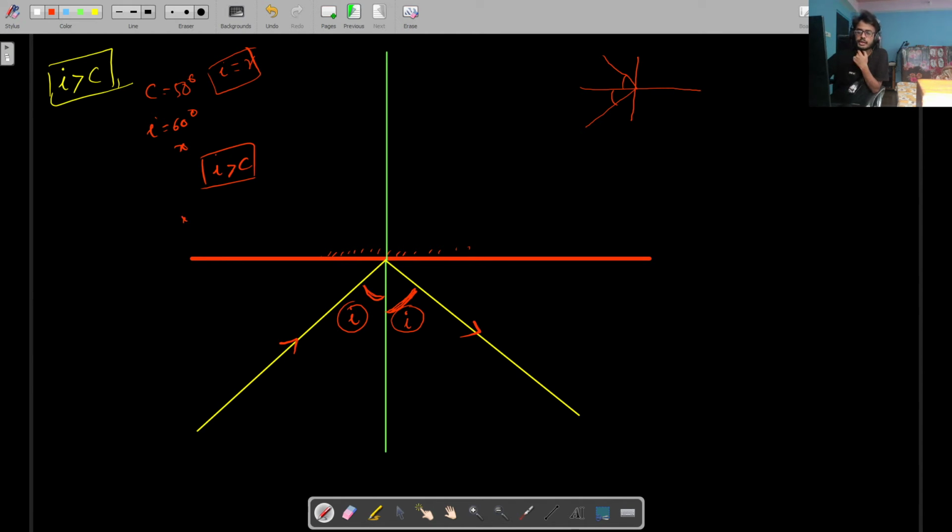And one more important condition, can anyone tell me what is the second most important condition for total internal reflection? So the first one is angle of incidence is greater than critical angle. What is the second factor that is very, very important?